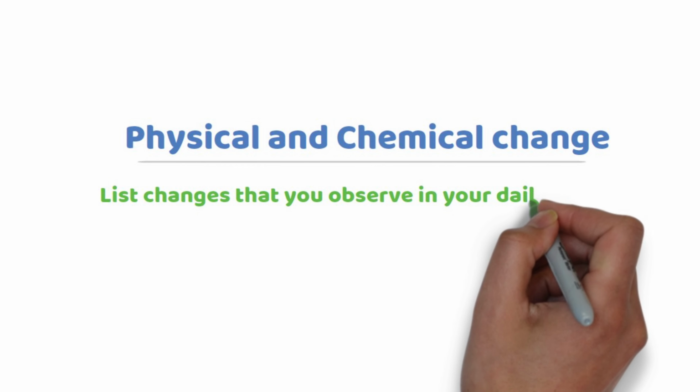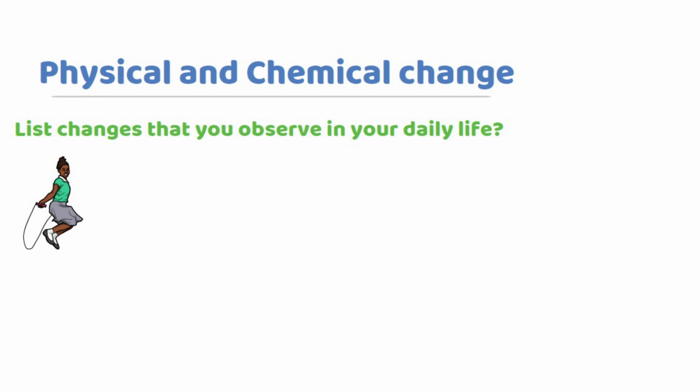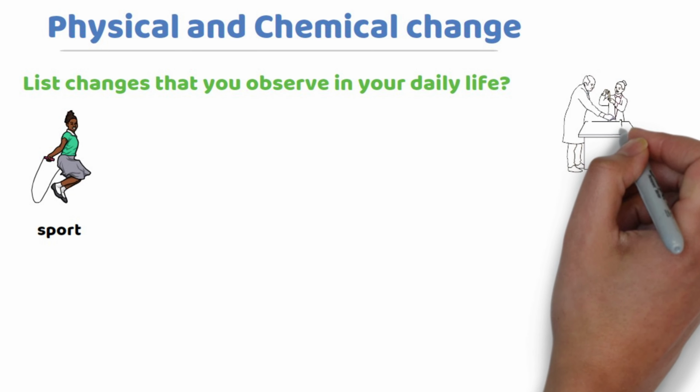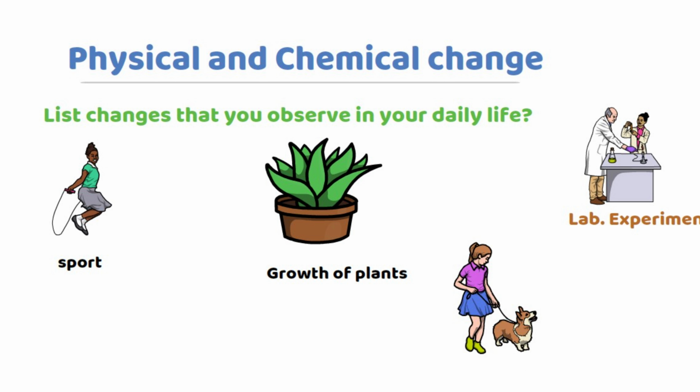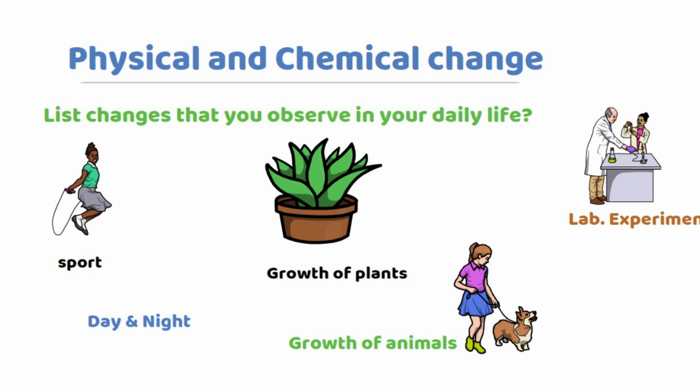List the changes that you observe in your daily life. Here are some examples. Any types of sport you do everywhere, every time, and any experiment you did in your laboratory are examples that we observe in our daily lives. Growth of plants is also another example. Growth of animals, any types of animals, are examples of change we observe in our daily life.